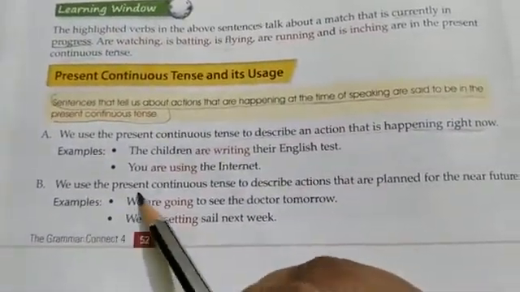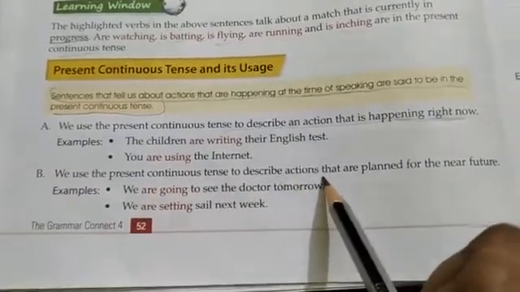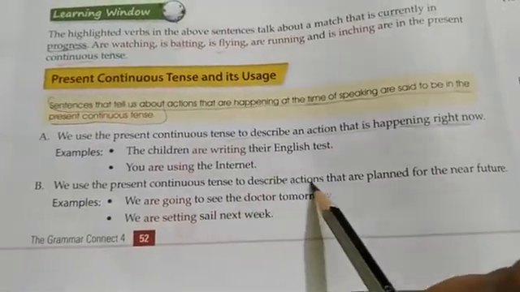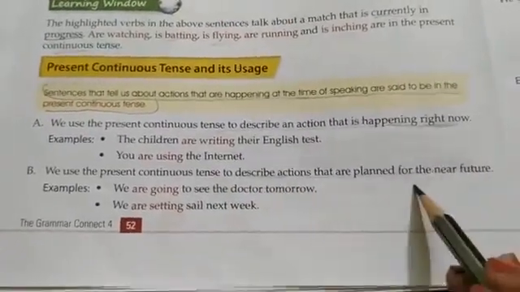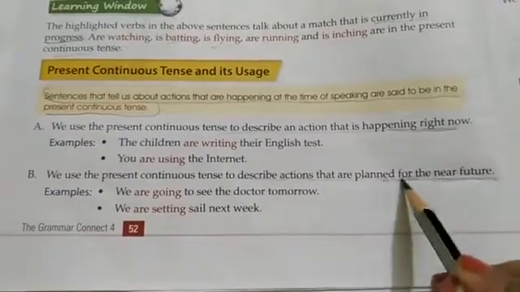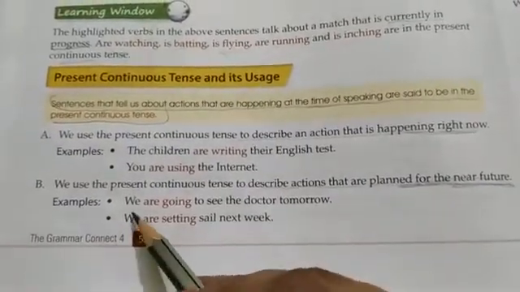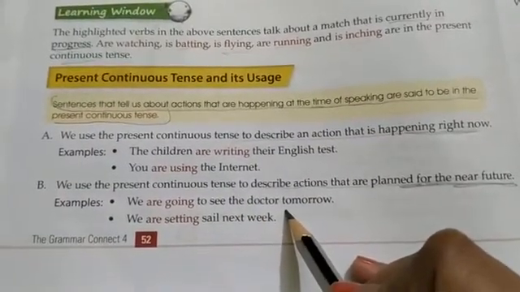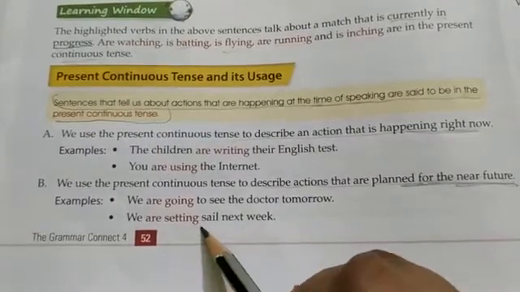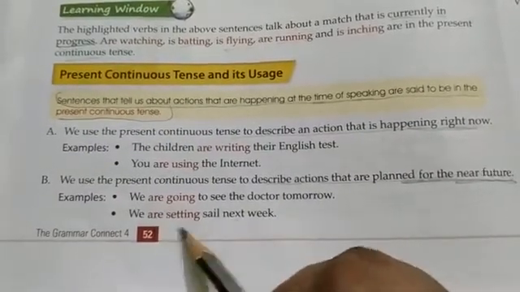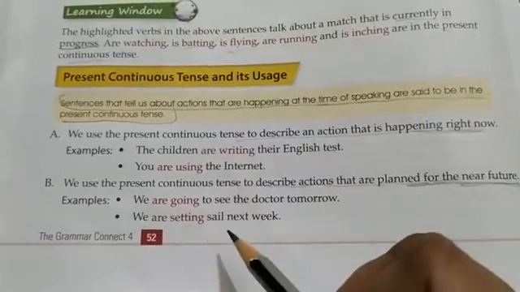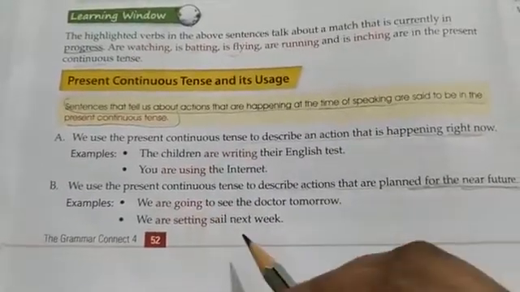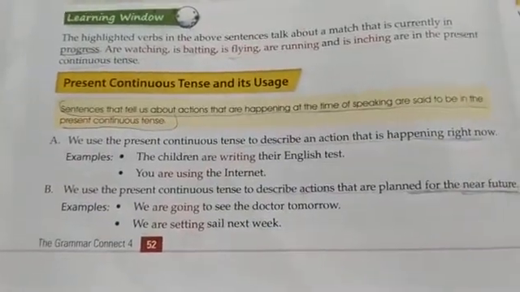Next, we use the present continuous tense to describe actions that are planned for the near future. We also describe these actions that are to happen in the near future, which means it is going to be happening. Like we are going to see the doctor tomorrow. When are they going to see the doctor? Tomorrow. We are setting sail next week. When are they going to sail? Next week. So they are preparing for future actions.